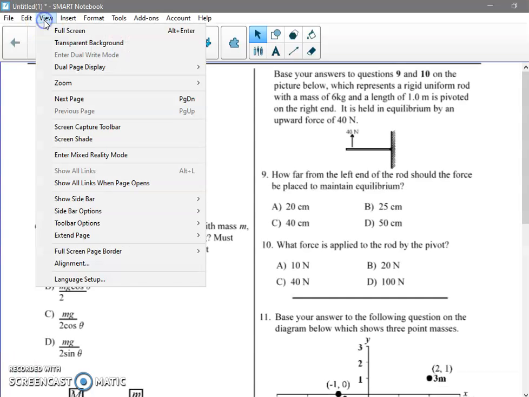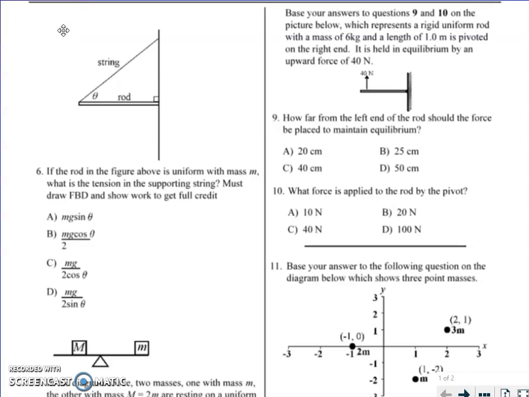Alrighty, so the last part is the multiple choice. So let's look at the multiple choice. On this one, we did a lot with this type of problem in the homework. I just put it in this 3 points. So you have mg here, you have a T here, and you have some generic F that way. Okay, and I want to know what is the tension in the string.